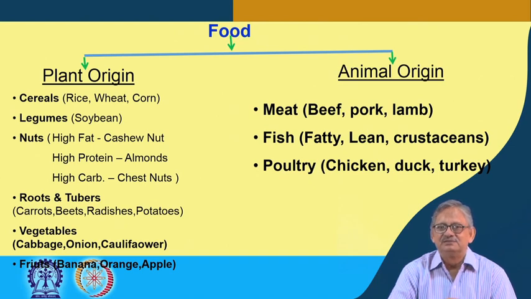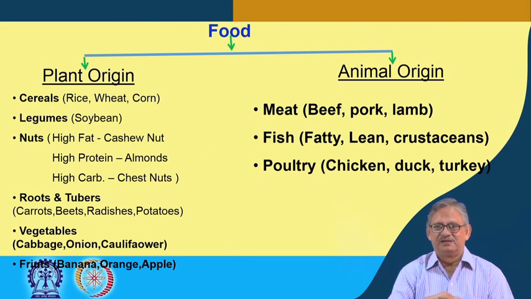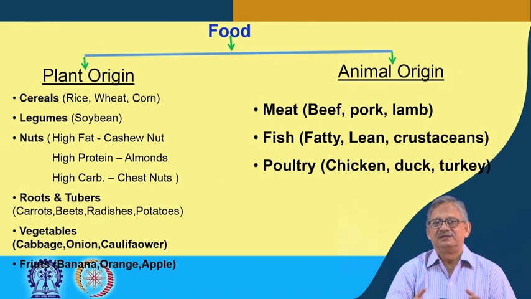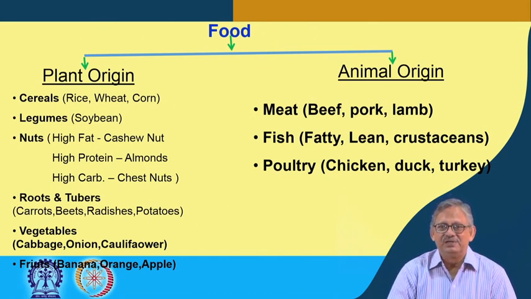Then, the last part of the animal source is poultry, right. Under poultry, chicken is very much nurtured or grown, then some duck or maybe turkeys. All these are under the poultry category, and these constitute the animal source.